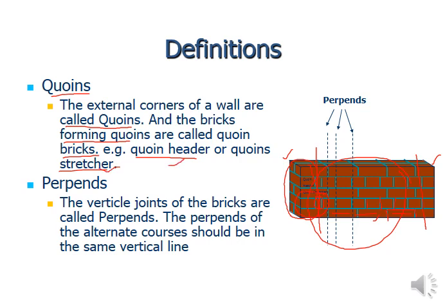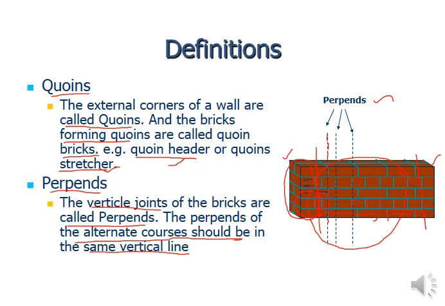Okay, and what about the perpends? Here in the figure you can see the perpends are the vertical joints of the bricks. These are going to be called perpends, or you can say that the line joining the vertical joints of the alternate courses of the wall is going to be called a perpend. The perpends of the alternate courses should be in the same vertical line. You can also define the perpends as the vertical line joining the vertical joints of the brick in alternate courses, alternate layers.